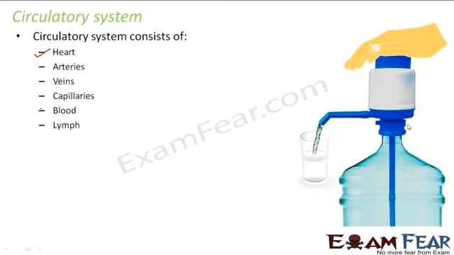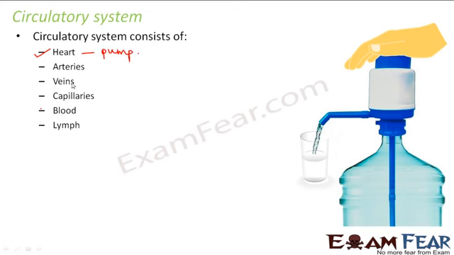Here also in this picture you can see this water filter. When this person gives pressure on top, the water is fetched from below. So water comes up through this pipe and it is fetched into this glass. So this pressure is acting as a pump. This pump will fetch the liquid from the ground. Similarly, the heart acts as a pump which regulates how the blood or fluid has to flow. So the heart is the pump of the circulatory system. So the heart has all the control of the circulatory system.